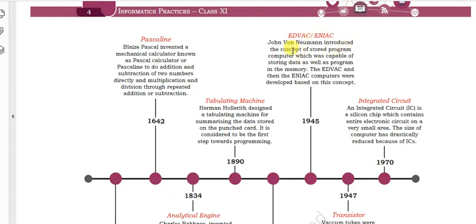John von Neumann introduced the concept of a stored program computer, which was capable of storing data as well as program in the memory. The EDVAC and ENIAC computers were developed based on this concept. ENIAC is called the first electronic computer.